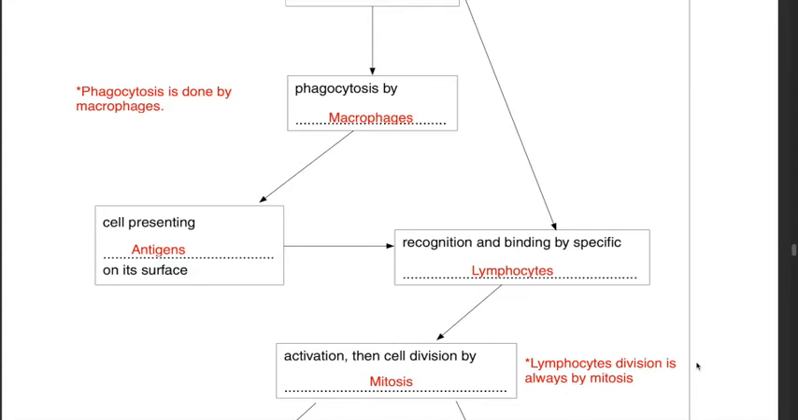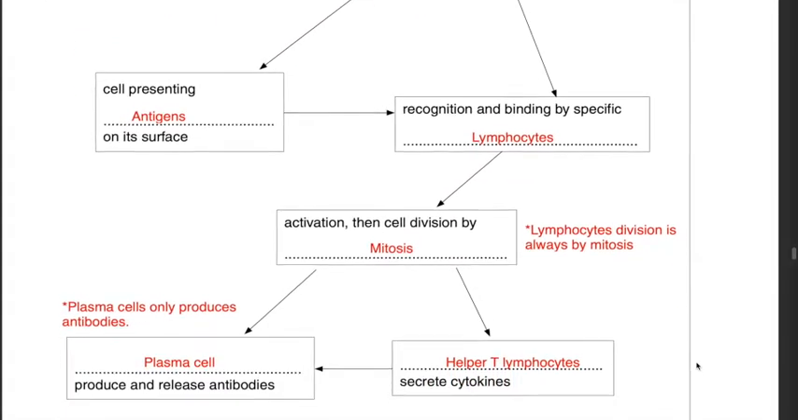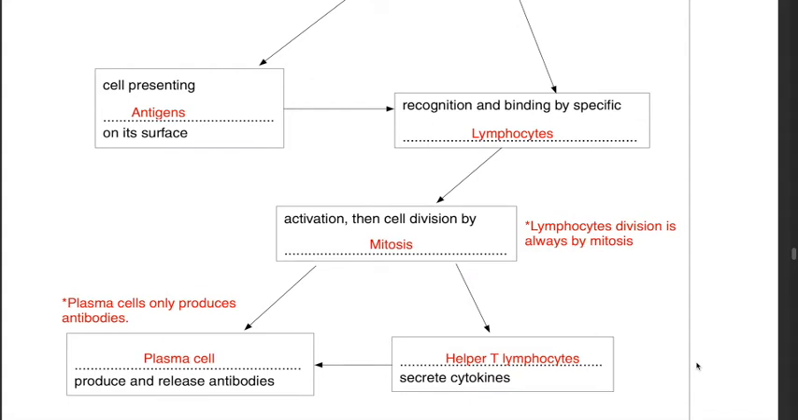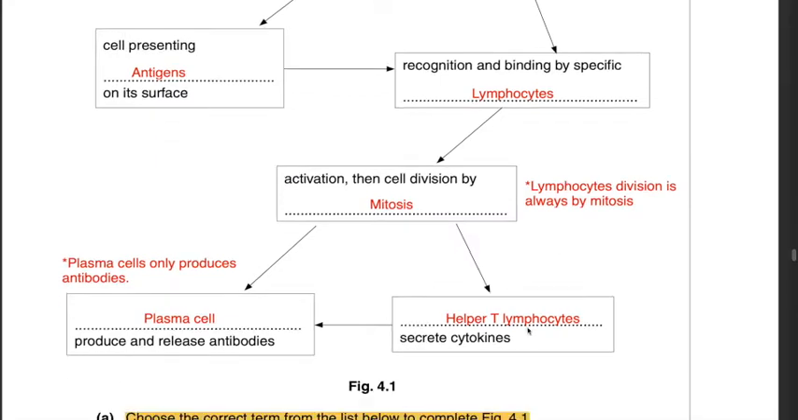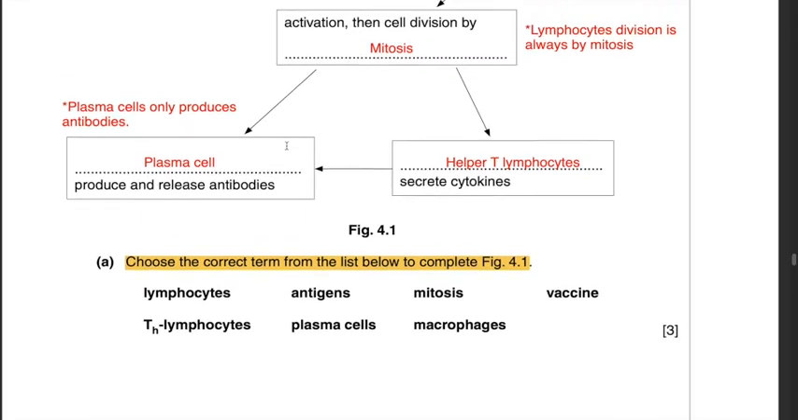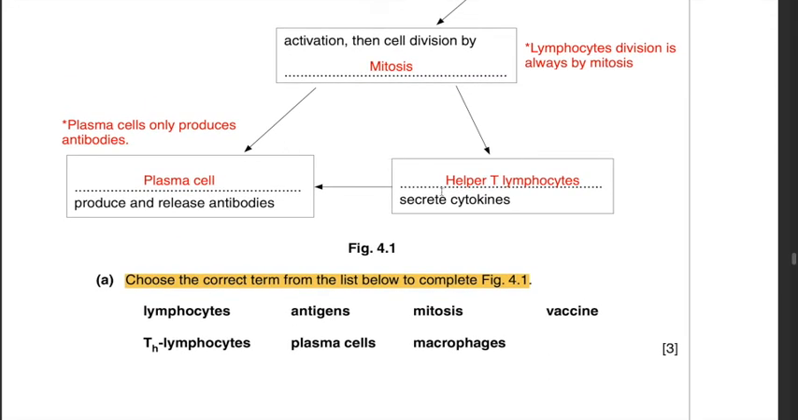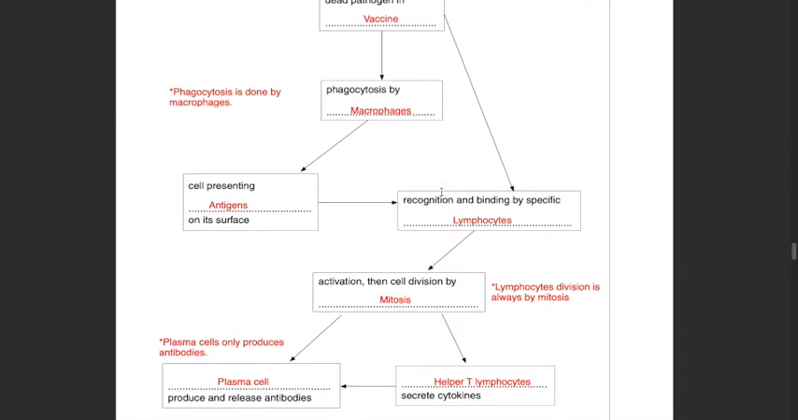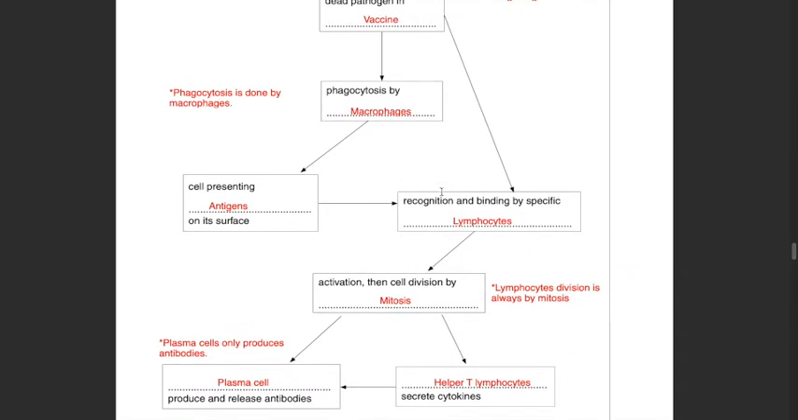Therefore, activation then cell division by mitosis, followed by plasma cells produce and release antibodies, because it is only plasma cells that produce antibodies. And out of the given options over here, plasma cells suits best. Therefore, plasma cells produce and release antibodies. Also, helper T lymphocytes secrete cytokines, and that is the only option left. And actually, the only cell that secretes cytokines are the helper T lymphocytes. Therefore, the T helper lymphocytes should fill that blank. And there we have it, the complete flowchart.